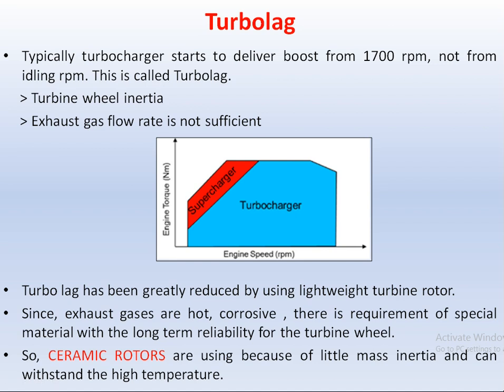So how can that turbo lag period be reduced? The turbo lag period is reduced by using lower mass inertia material, as the exhaust gases passing through the exhaust manifold have a higher temperature and are corrosive in environment. So there is a requirement of a special material with long-term reliability. For that purpose, ceramic material rotors are used, which have very little mass inertia and can withstand the higher temperature.